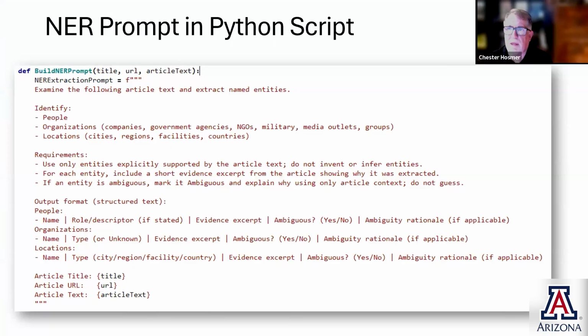So this is what that looks like in Python. In other words, this is a prompt a little bit more complicated than what you typically type at the prompt, but this is the prompt. So we're directing what we want to identify: people, organizations, only using entities explicitly supported by the text, and we want information in the output. We want the names. We want to know if it's stated. We want to know if it's ambiguous. So in other words, if the name itself is ambiguous because we can't confirm who that name belongs to, then tell us that it's ambiguous. And then we want to provide that information.